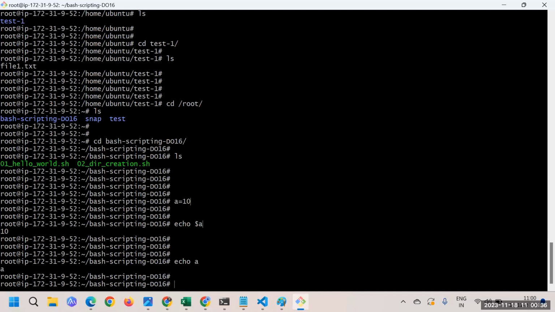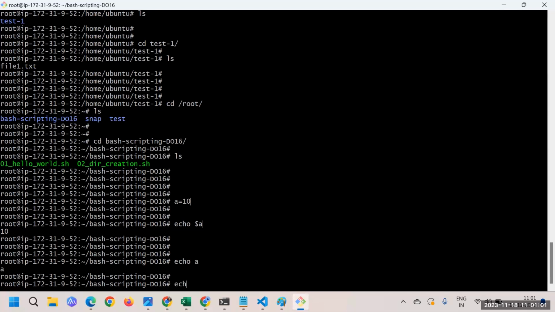So you need to understand one very small thing: whenever you put the dollar sign in front of a variable name, it prints the assigned value for that variable.